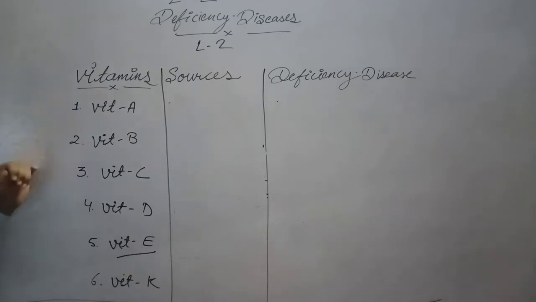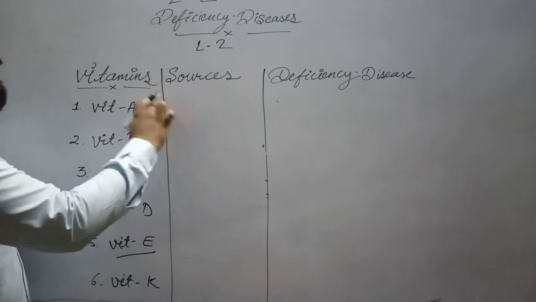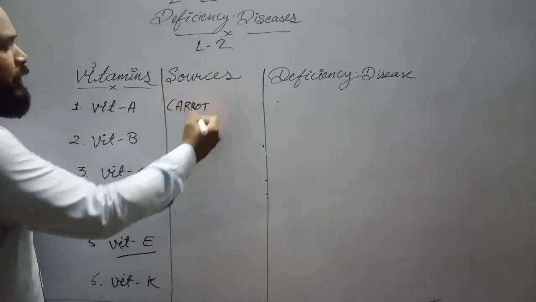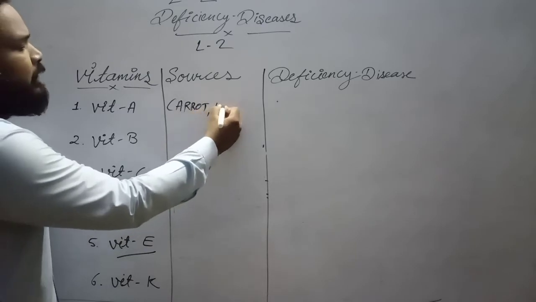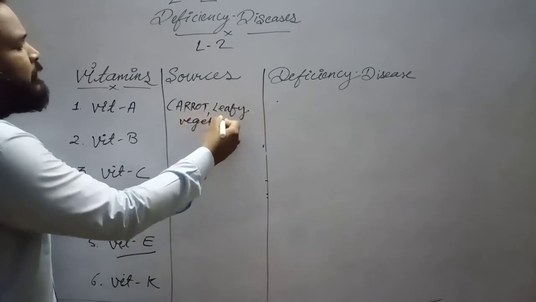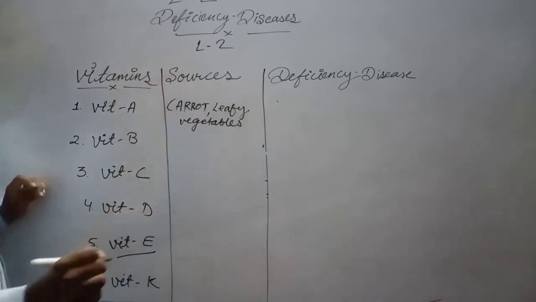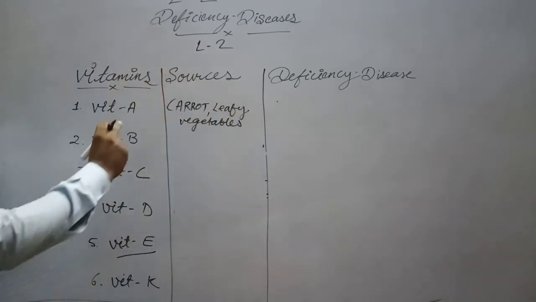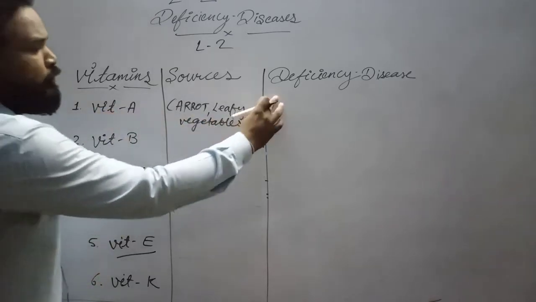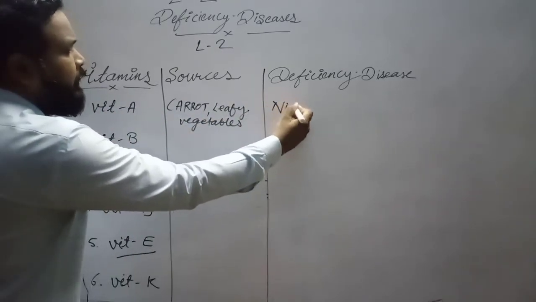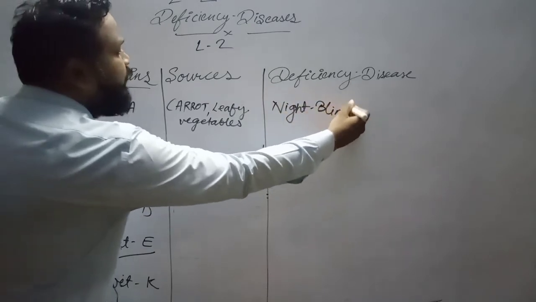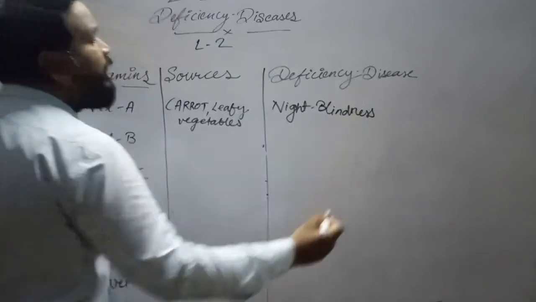Our first vitamin is vitamin A. So from where do we get vitamin A? We get vitamin A from a very famous example, carrot, and leafy vegetables. Yes, the leafy vegetables are a source of vitamin A, students. If there is no vitamin A in your diet, then you will be suffering from night blindness. You will be unable to see at night.